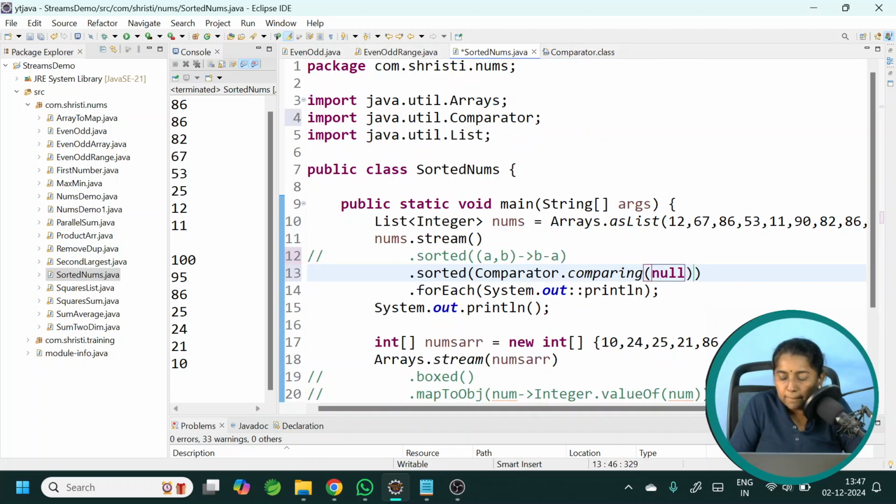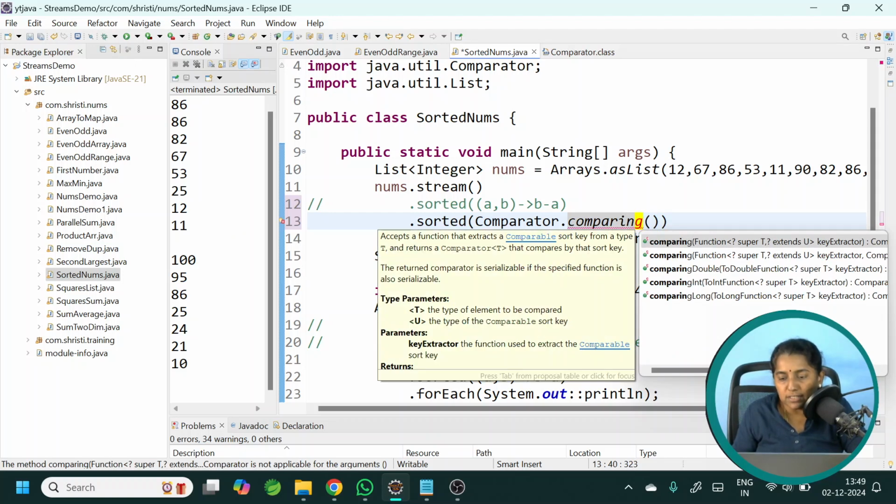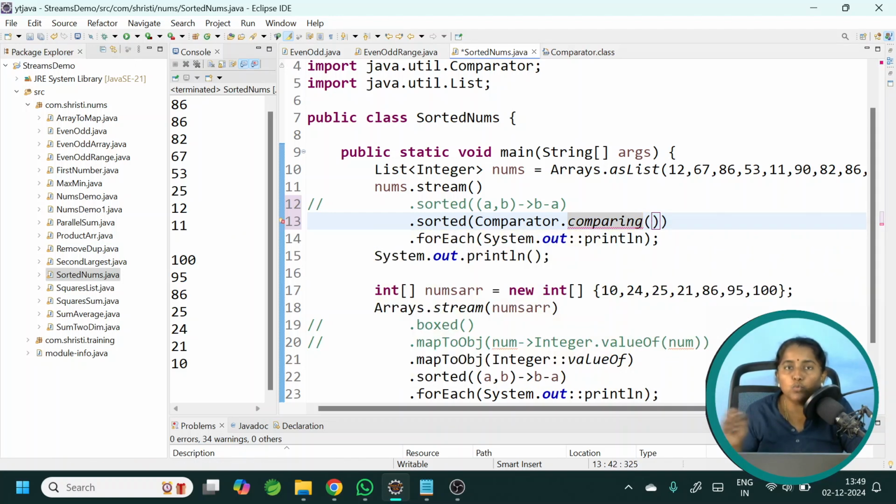Comparator.comparing takes a function as parameter. We need to specify what we want to compare. If you are working with a list of strings, you might be comparing them in alphabetical order or by the length of each and every string. Here I just want to compare the numbers and print them in descending order. So I can use the same logic, Integer.valueOf by passing the number. I just want to pass the number as such. That's all. As in, you can give it like this also, directly number minus number, because I just want the number. It is an integer value, right?